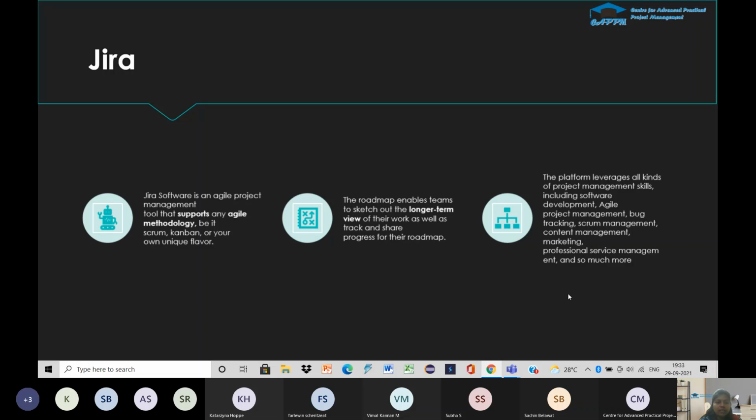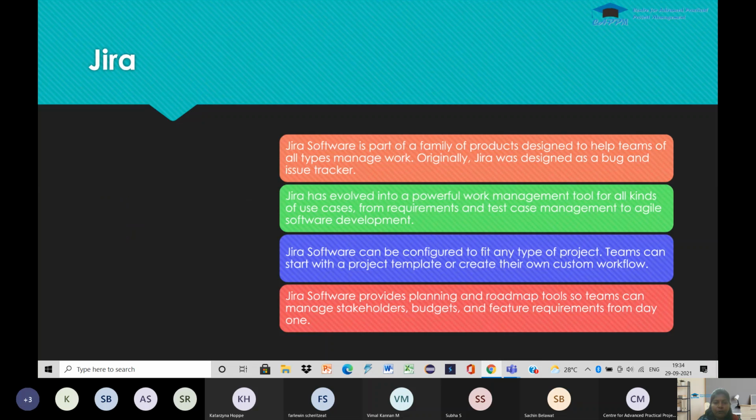So Jira is a project management tool. It is used for issue and bug tracking. And Jira is platform independent, so it can be used with any OS. Jira is developed by Atlassian, which is an Australian-based company. And it is a multilingual tool, so it can be used with any language like Spanish, French, English, Japanese, etc.